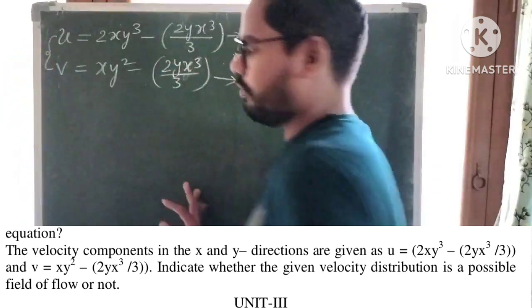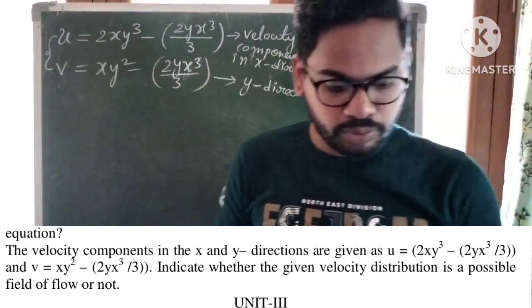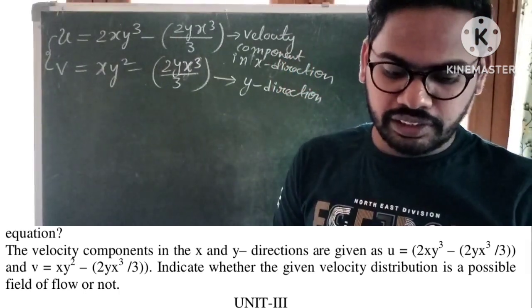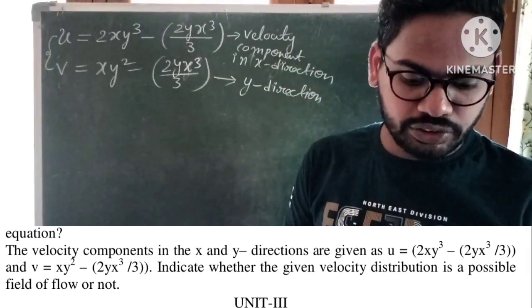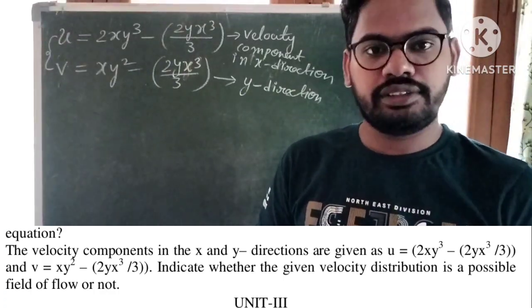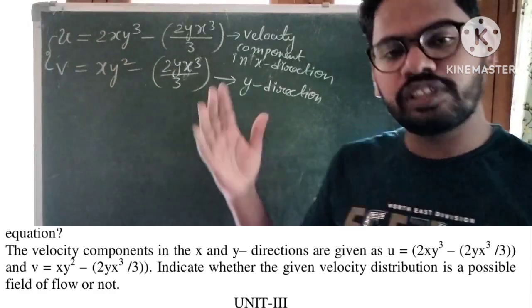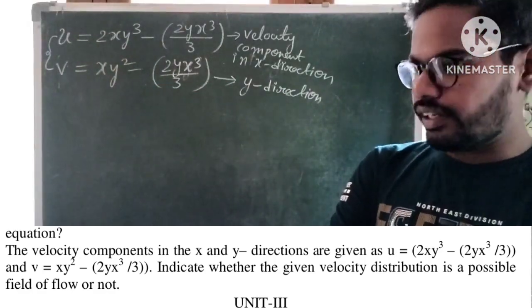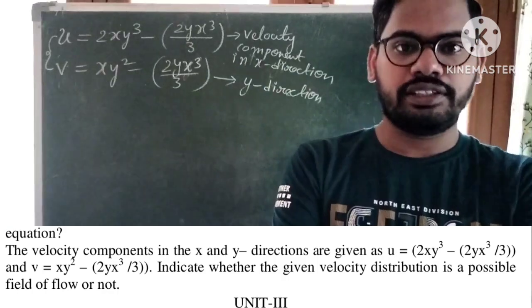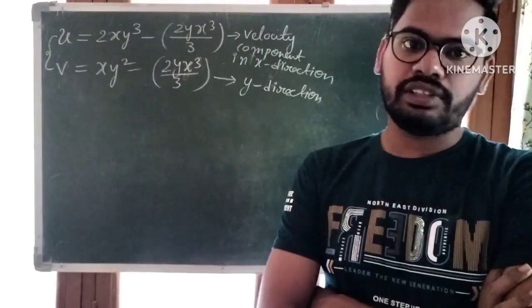So we have to prove whether the given velocity distribution is a possible field of flow or not. Given two velocity components, we have to decide whether the flow is possible or not, whether these components represent a field of flow or not.